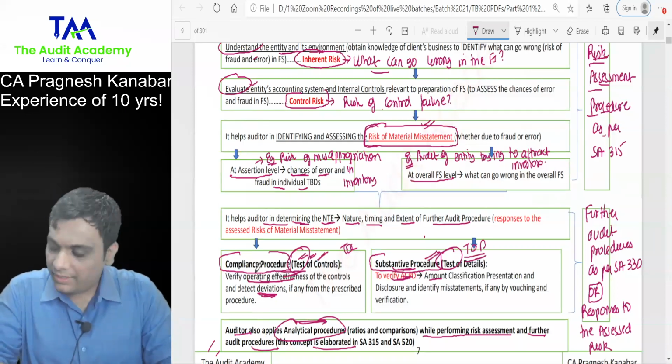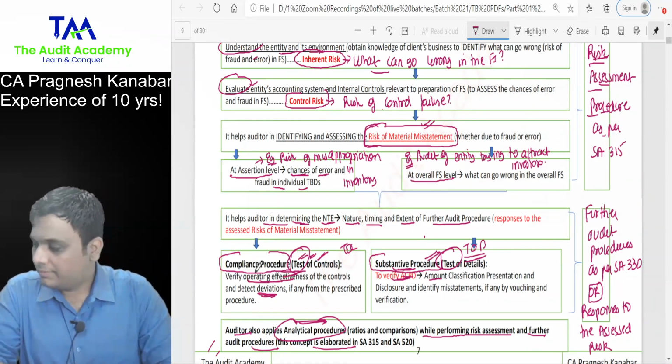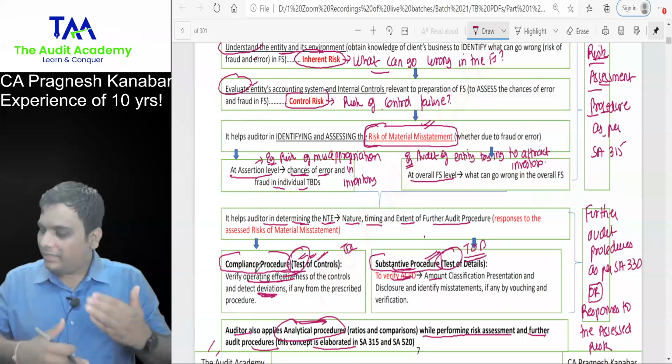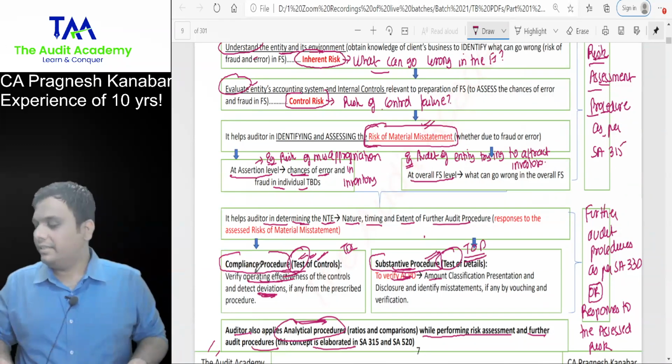Are you clear with this? Yes or no, sir? Yes. So, technical language? If you start understanding the concepts, you will start understanding the technical language also.